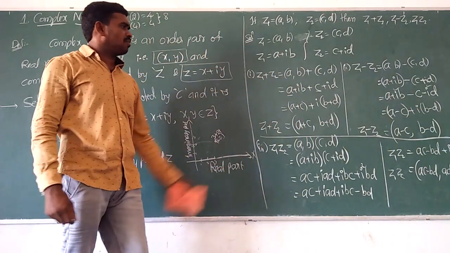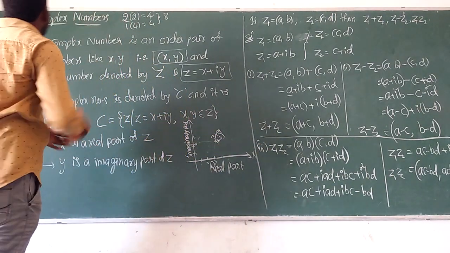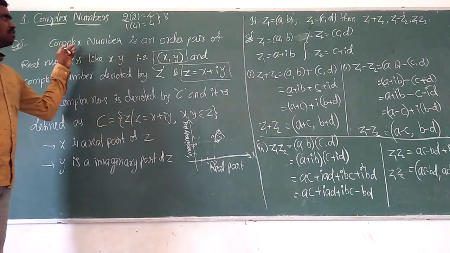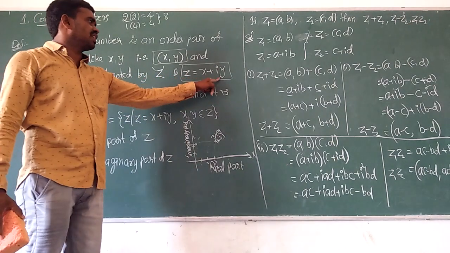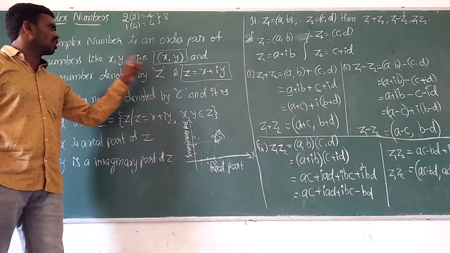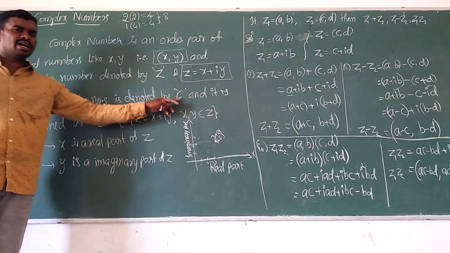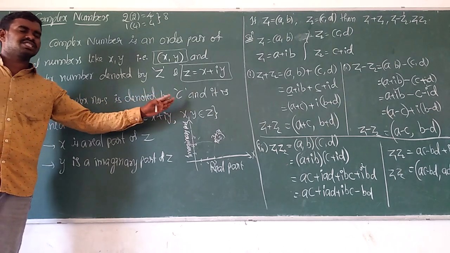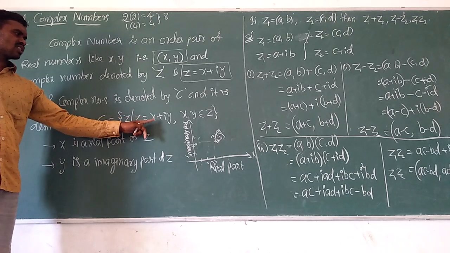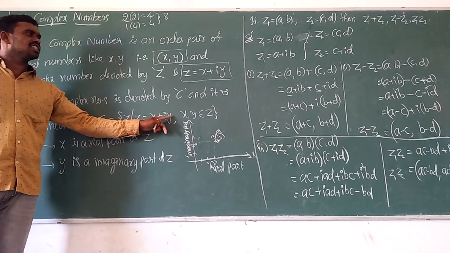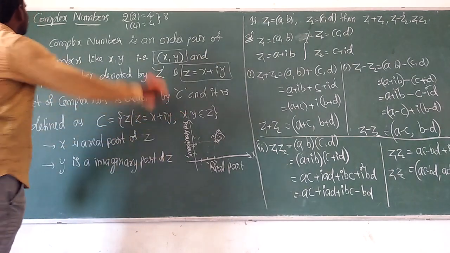So, just general information. Okay, is it clear? Complex number means what? A complex number is denoted by z, z equals x plus iy, or a complex number is an ordered pair (x, y). That's it. The set of complex numbers is denoted by capital C. In this, x is called the real part and y is called the imaginary part. Okay, just now I told you what is i.